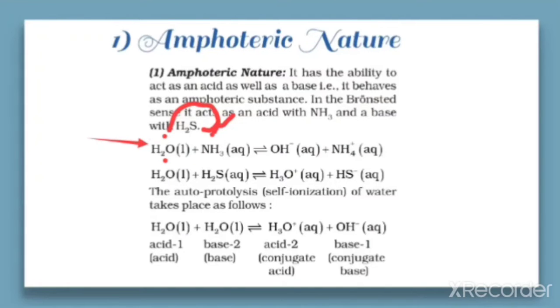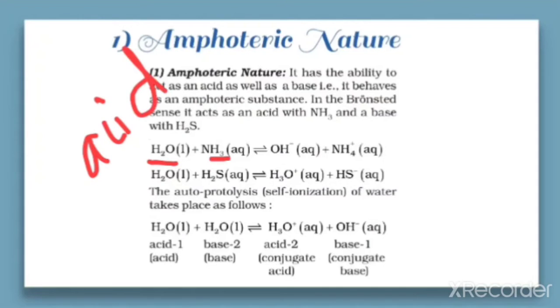So water is giving proton, so it results in the formation of OH negative ion, and ammonia is accepting the proton, so it results in the formation of NH4 plus. So here in this equation, ammonia is a base and water is acting as an acid. So in this reaction, the water acts as an acid, that is a Bronsted acid.